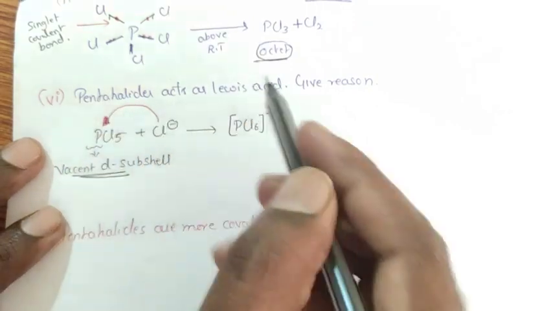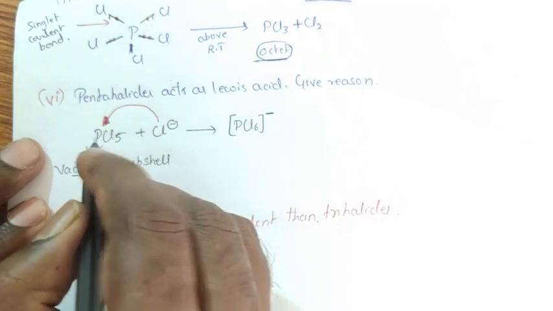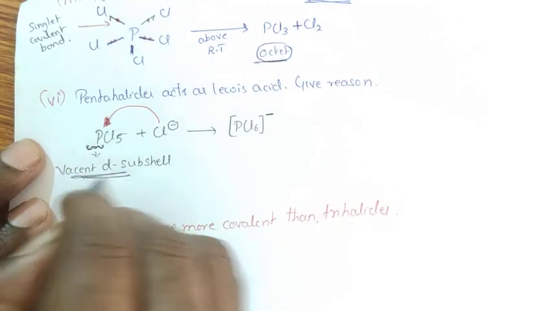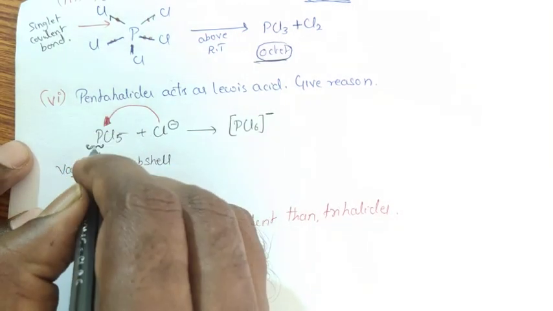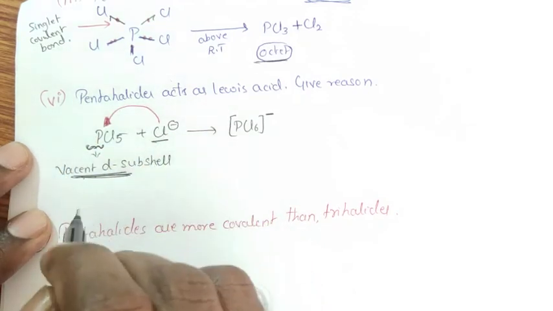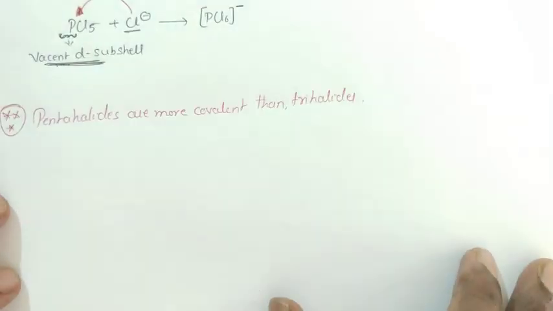Why does a pentahalide act as a Lewis acid? In pentahalides, the group 15 element possesses a vacant d subshell. Due to the presence of the vacant d subshell, this group 15 element has the ability to accept a pair of electrons. Therefore, pentahalides act as a Lewis acid.